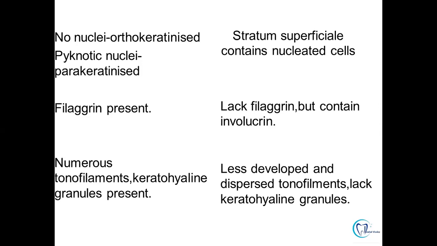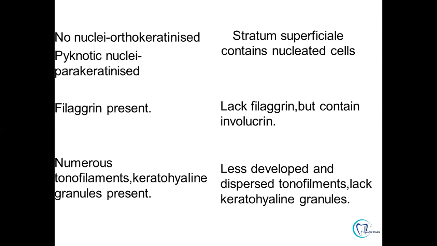When we talk about the nucleus in the superficial layer in keratinized epithelium, P for parakeratinized, P for pycnotic. Therefore, remember with this mnemonic that the parakeratinized epithelium will have pycnotic or shrunken nuclei, whereas orthokeratinized will have no nuclei. But in non-keratinized epithelium, there are nucleated cells in the superficial layer. The keratinized epithelium comprises filaggrin protein, whereas in non-keratinized epithelium filaggrin is not there, it is involucrin which is there.